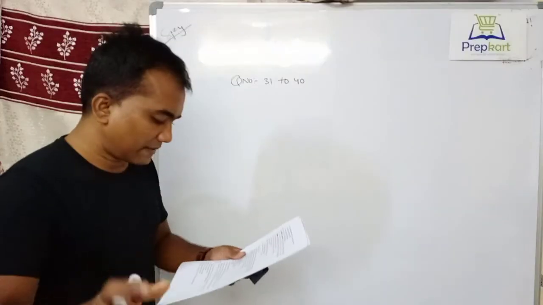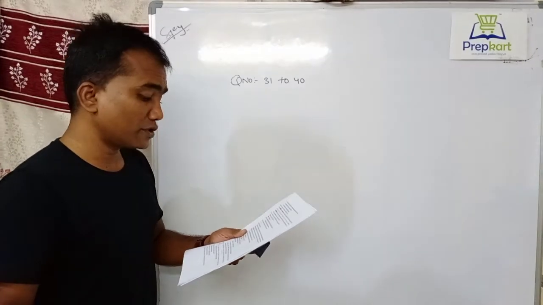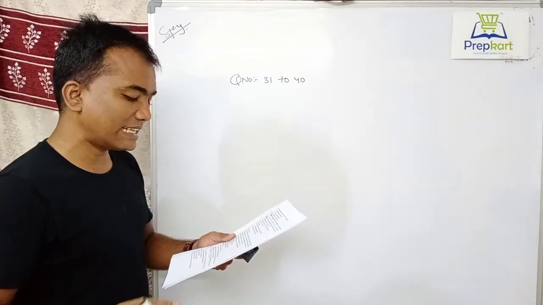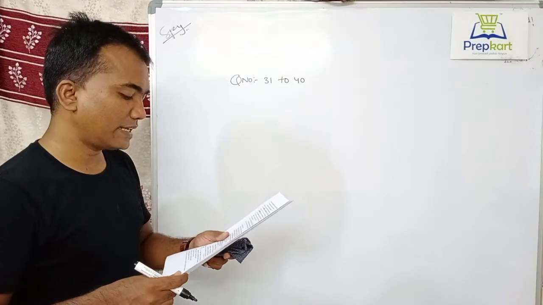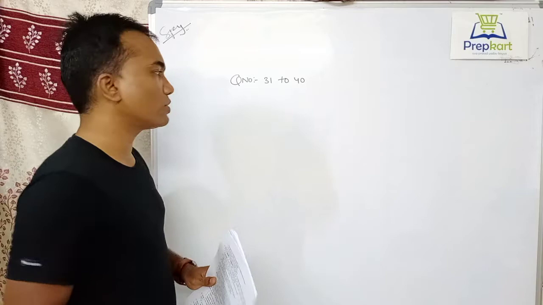Question number 31 says, what is the significance of Section 3 of the Foreign Trade Development and Regulation Act 1992? Recently, it is in news because of this one.